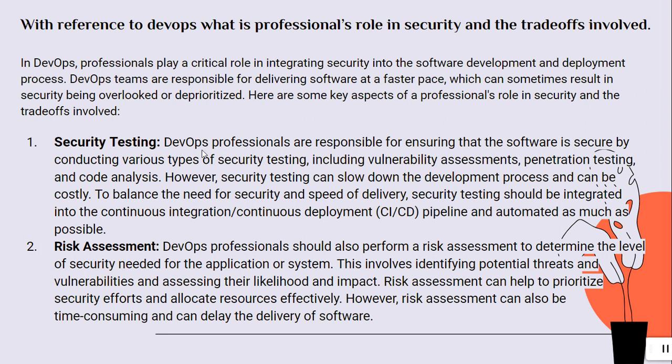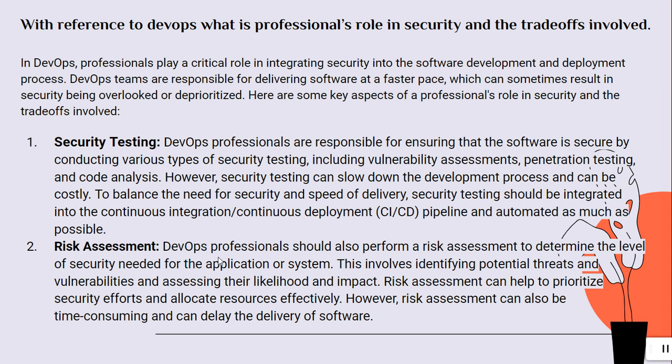Security testing. DevOps professionals are responsible for ensuring that the software is secure by conducting various types of security testing, which includes vulnerability assessments, penetration testing, and code analysis. To balance the need for security and the speed of delivery, security testing should be integrated into the continuous integration/continuous deployment (CI/CD) pipeline and automated as much as possible.